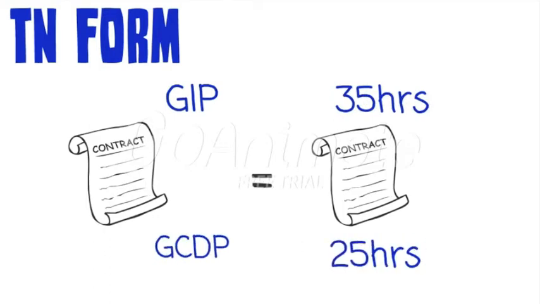The host entity is responsible for making sure that the job description executed by the EP during the internship corresponds to the description on the TN form. This includes making sure EPs work a minimum of 35 hours a week for GIP and 25 hours a week for GCDP. Any changes need to be reflected in the TN form and agreed upon by the EP.